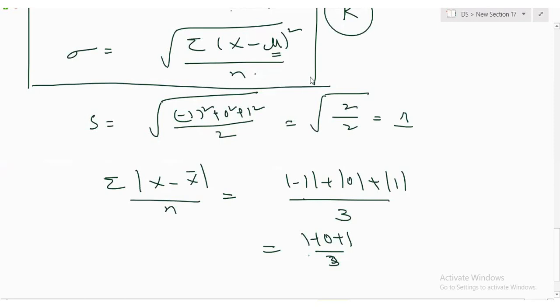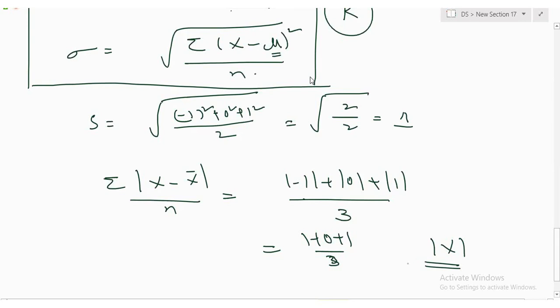You can use this, but when I make use of some other mathematical operations, this is going to give a problem. What is the problem? Modulus, mod x, is a non-differentiable function in calculus. I'm going to differentiate these functions. Differentiation of mod x doesn't exist. I cannot do the differentiation.